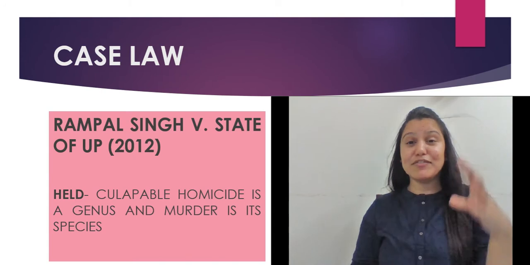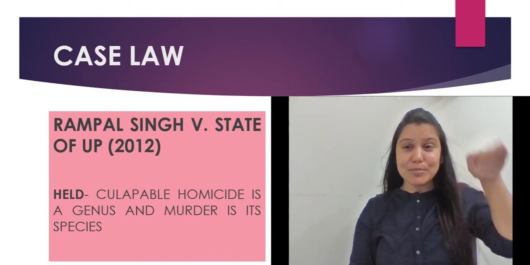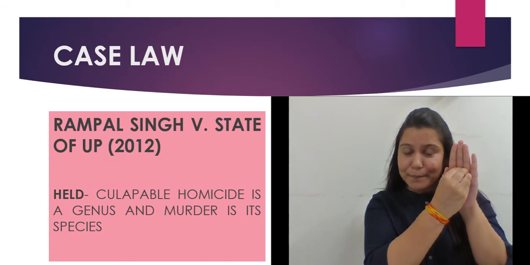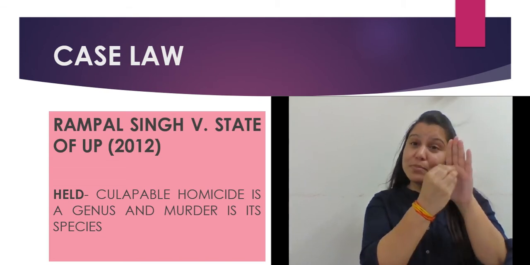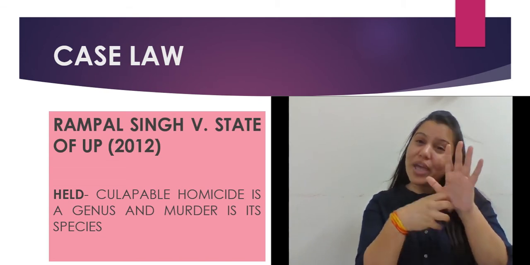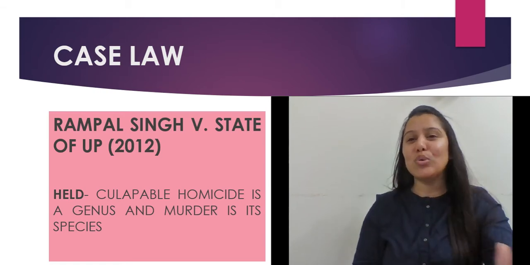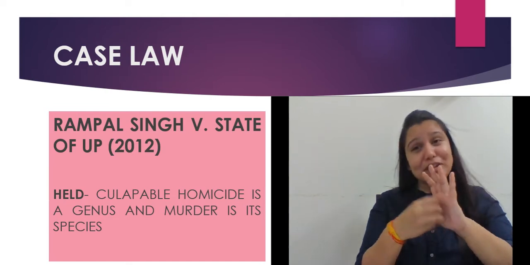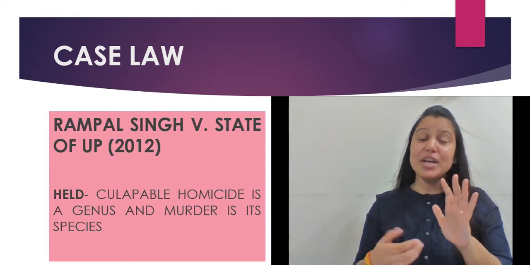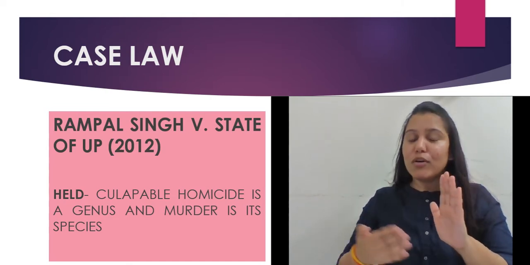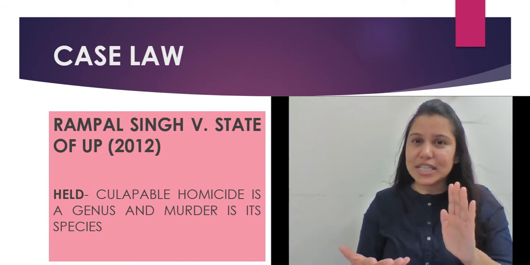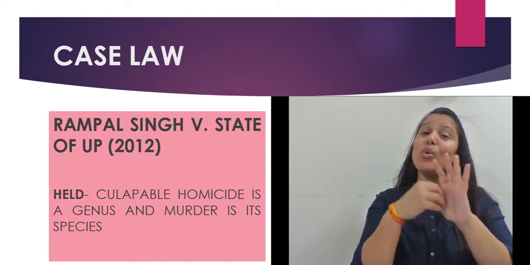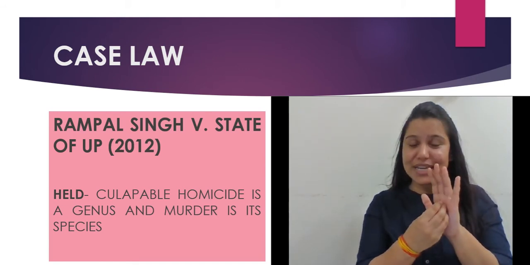It means if this whole thing is culpable homicide, then this dot is murder, right? Which means that in every murder there is culpable homicide for sure. The murder might have some extremity in it, it is of a more extreme nature, but it will always have culpable homicide in it.